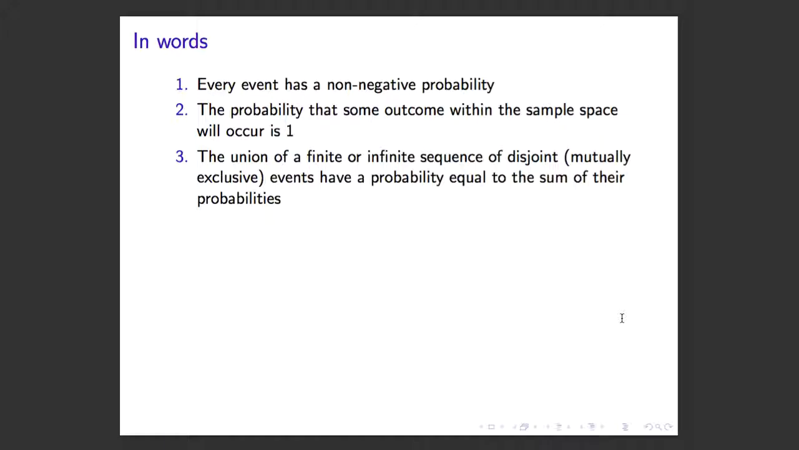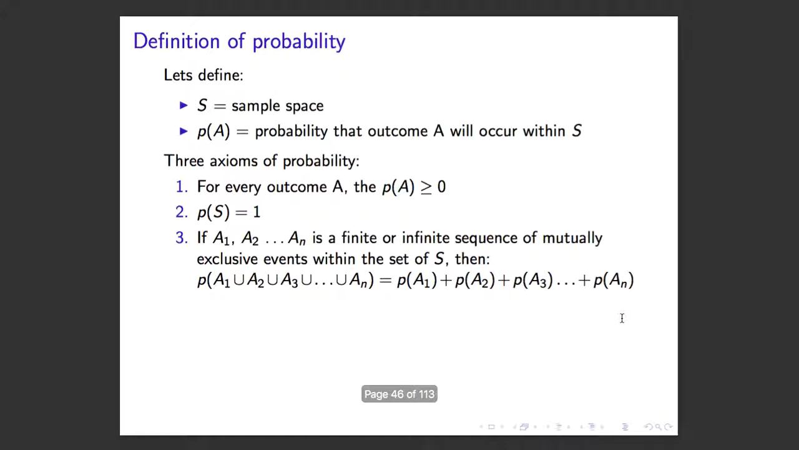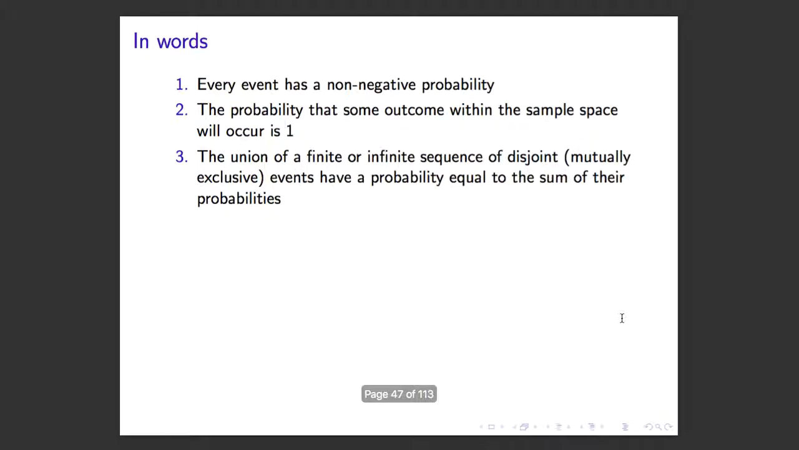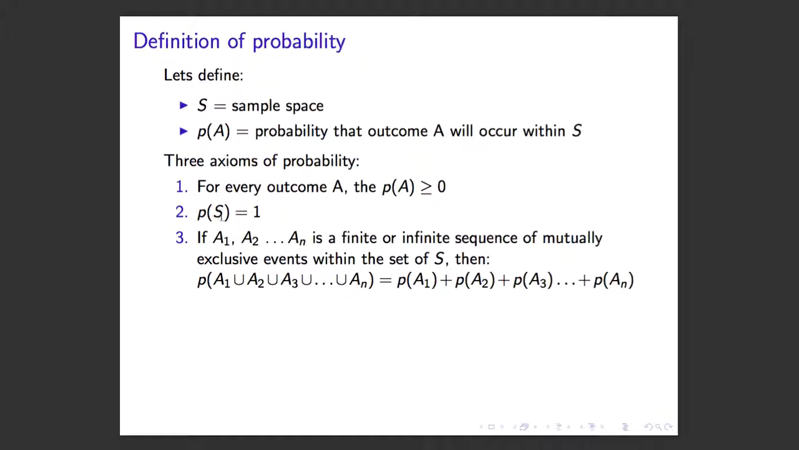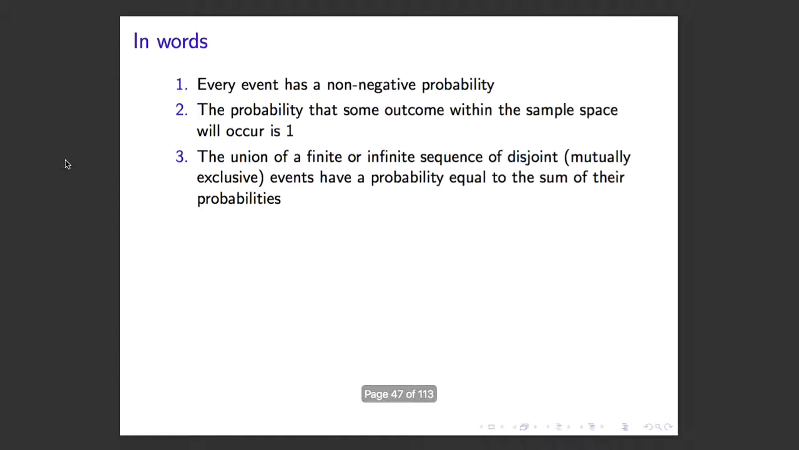In words, axiom 1 means that every event has a non-negative probability. Axiom 2 means the probability that some outcome within the sample space will occur is 1. And the union of a finite or infinite sequence of disjoint, mutually exclusive events has a probability equal to the sum of their probabilities. In practice, axiom 3 is the one we tend to use the most because it gives us some leverage on how to define some equations.